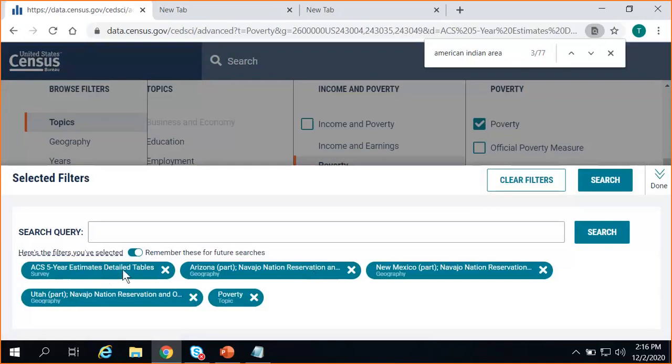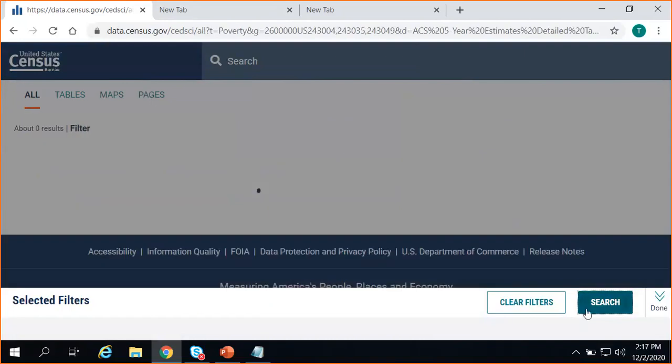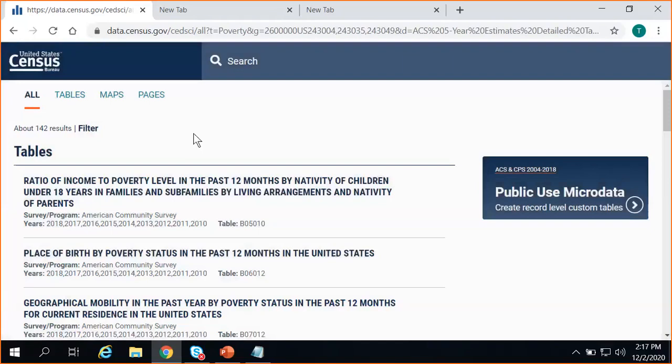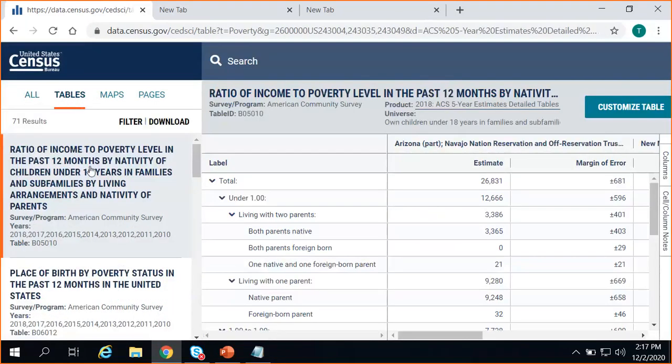Here we can review. We have the data set, our three geographic areas, as well as the topic for poverty. Once you're happy with everything in your search, go ahead and click Search in the lower right. And then go ahead and choose Tables in the upper left. And now we can just start browsing through the results.